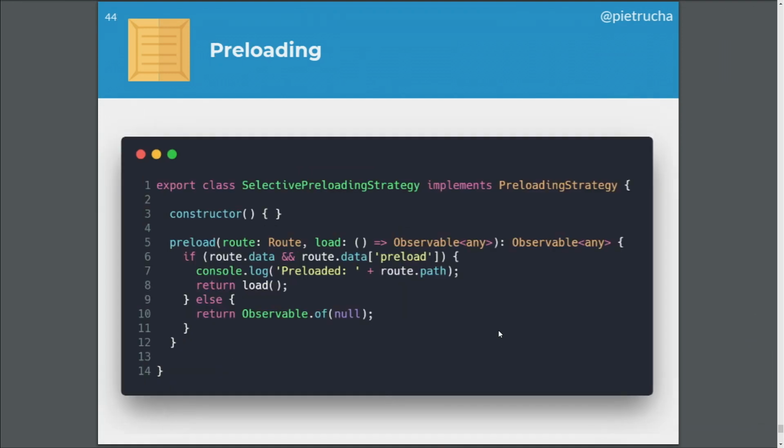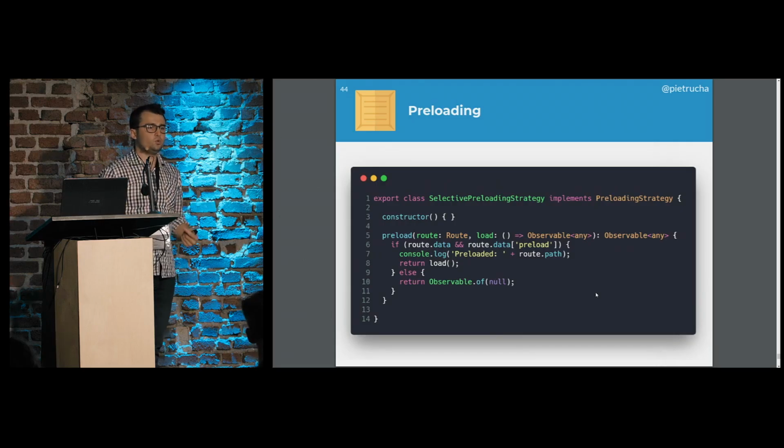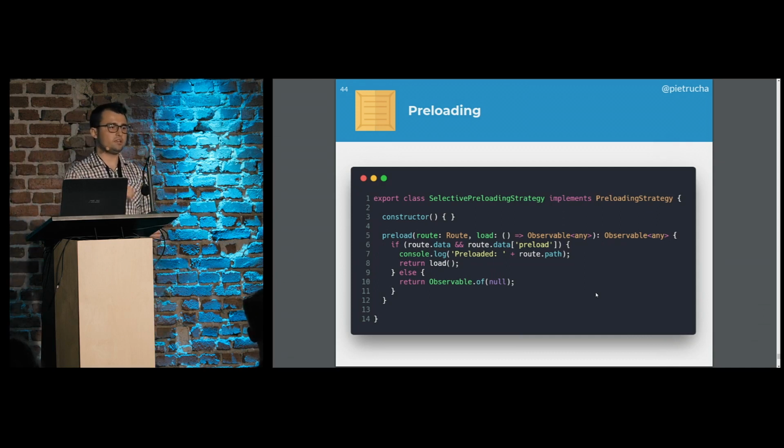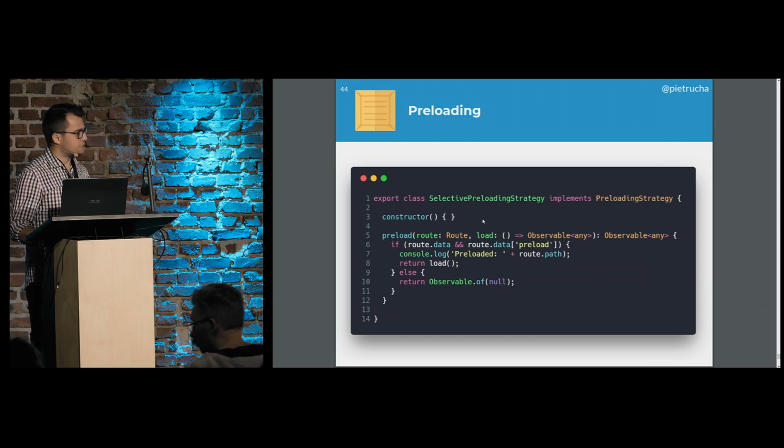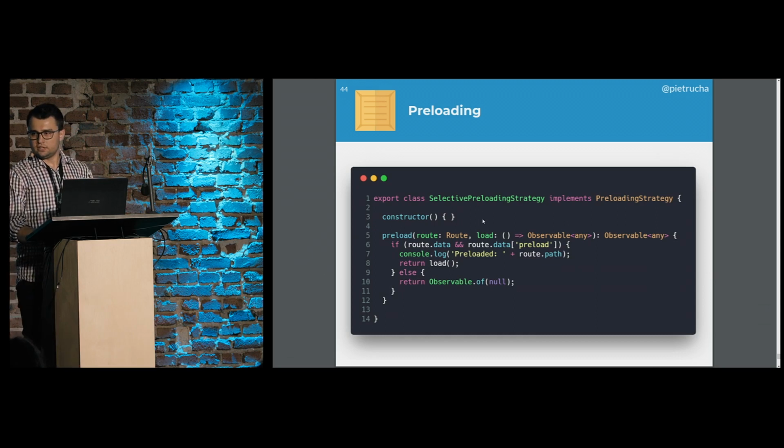We are running out of time. So again, the last idea is the preloading. So imagine that you are loading the very first module, and in the background, you want to tell the router to preload this module so that whenever we finally want to open this module, it will be already there. The only thing we need to do in Angular is to provide a preloading strategy. I encourage you to study this slide later on, because I think that the bunny is going to kill me.